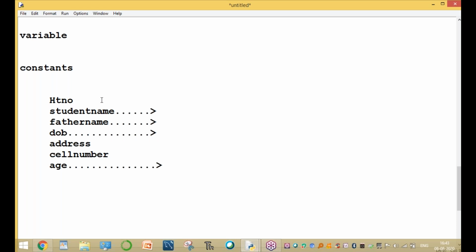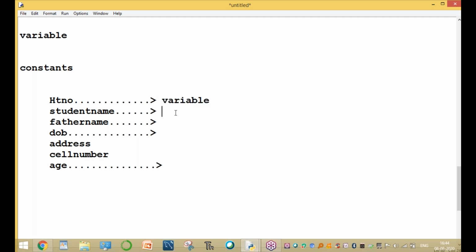For example, hall ticket number. Hall ticket number changes from course to course. In 10th class, one hall ticket number; in intermediate, +1, +2, another hall ticket; and when you go to BTech, there is also a hall ticket number. The hall ticket numbers change from course to course. That's why hall ticket number is a variable. Varying means changing the value.